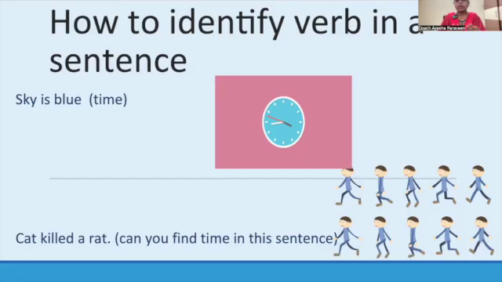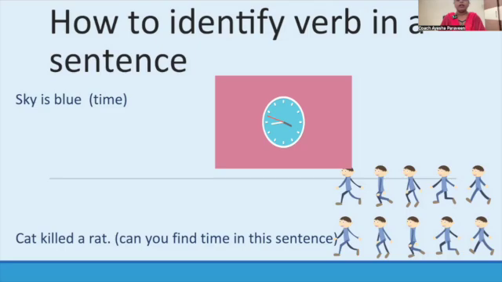Whenever we use is, am, are, it tells present time, and was, were tell past time, and will, shall tell future time. So when we use "is" in the sentence, it is telling the time, and the time is present. So here we got to know that a verb can tell time.